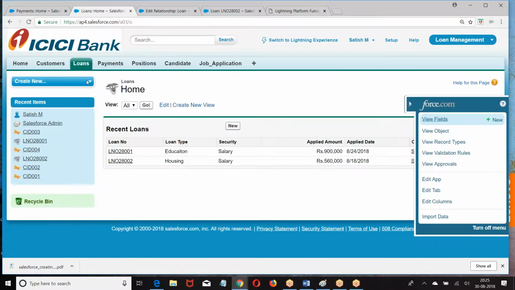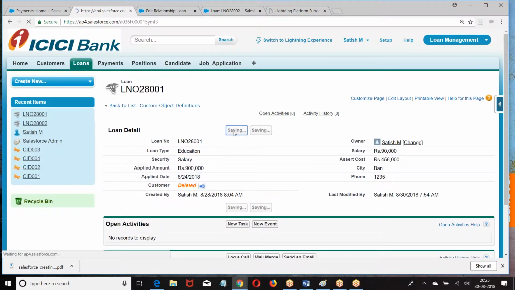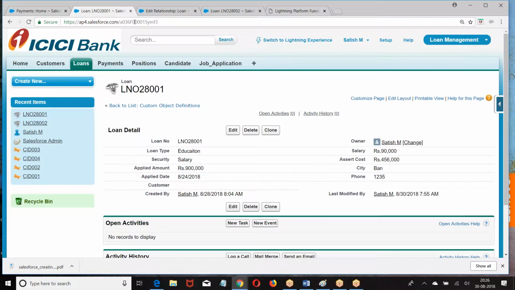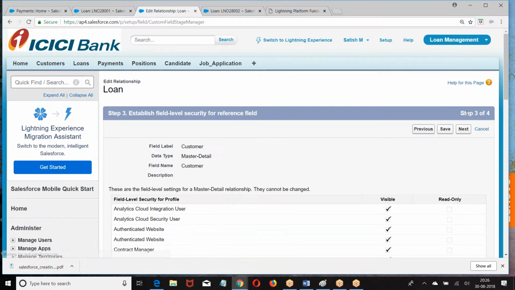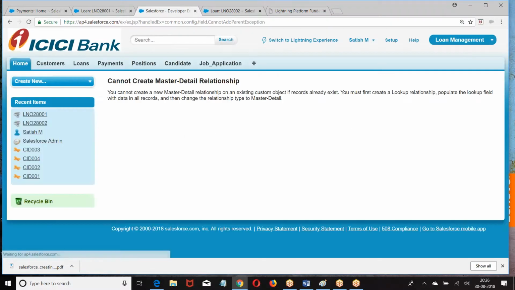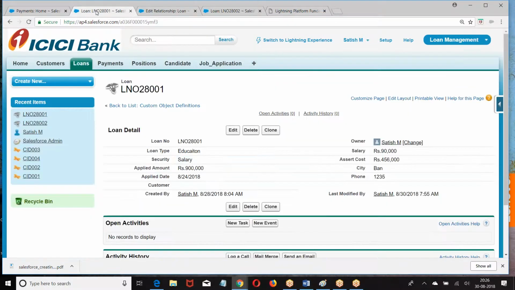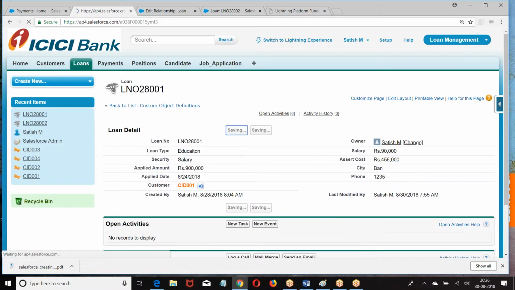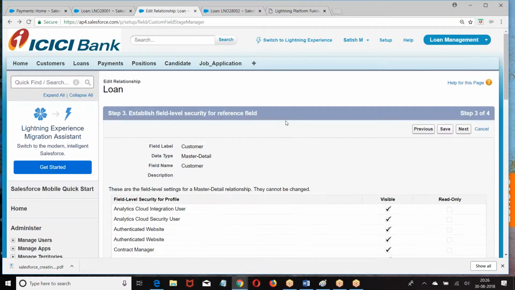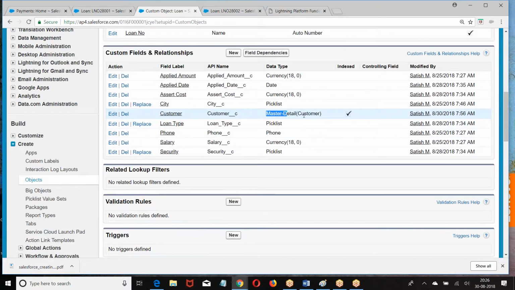Look at the point. I will do one thing quickly. In this lookup field, there is no value, right? Now it failed. Why? Every lookup field should have a value, then only it will be created. So go to this record, then go back. Then what happened? It is converted into master detail.